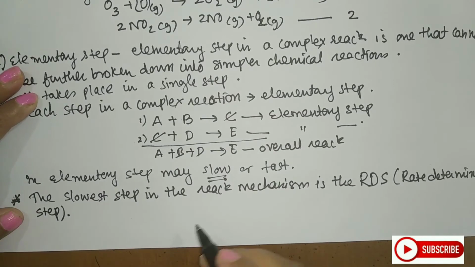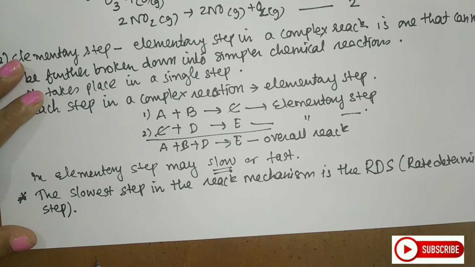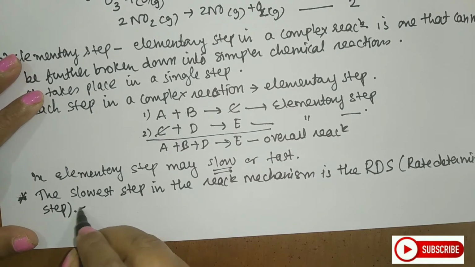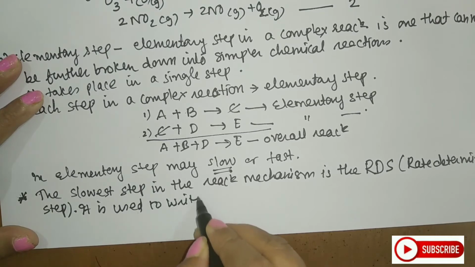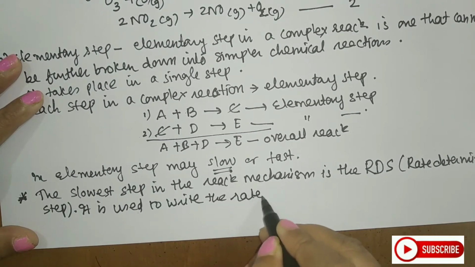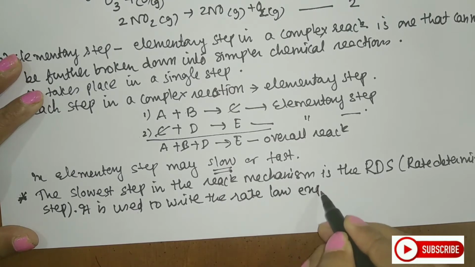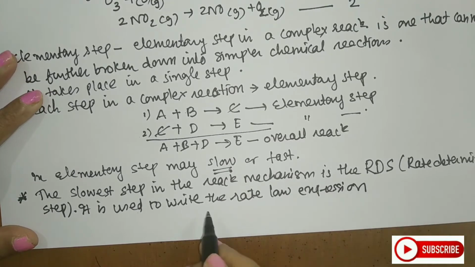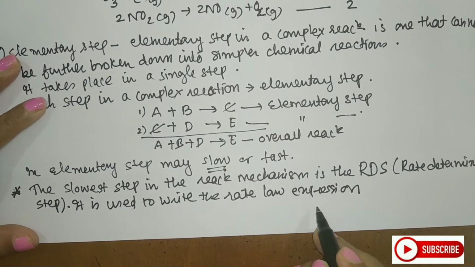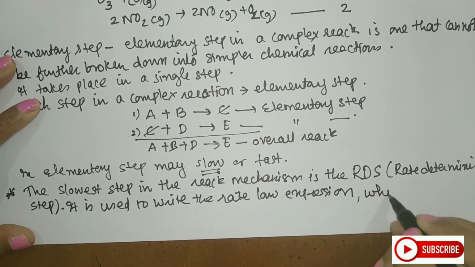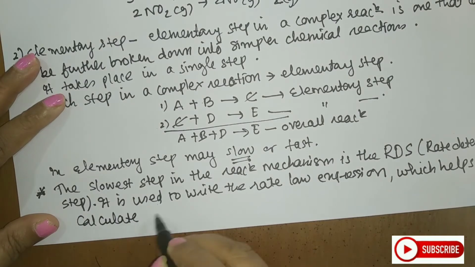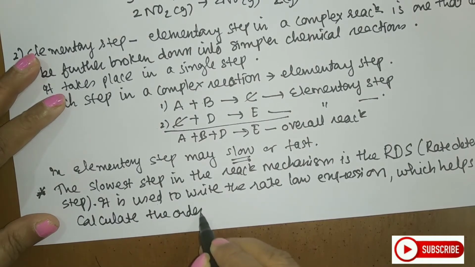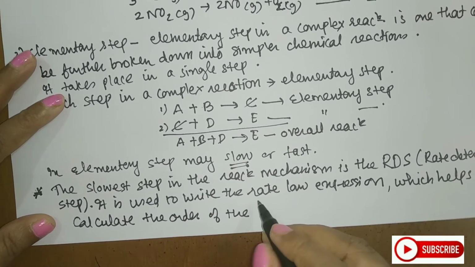What is so special about this? Something very important about this RDS is that it is used to write the rate law expression. Now what is the usefulness of the rate law expression, students? This in turn will help to calculate the order of the reaction.